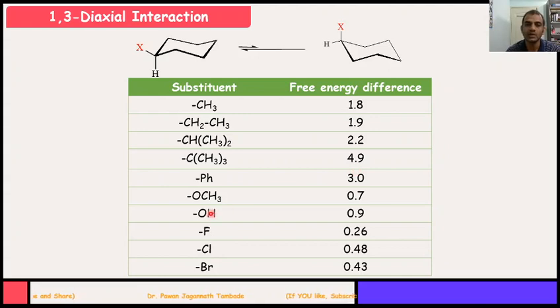If methoxy or OH are there, then equatorial conformation is more stable by 0.7 and 0.9 kilocalorie per mole as compared to axial one, and so on. So this is the effect of substituent, that is X, on cyclohexane ring in case of monosubstituted cyclohexanes.